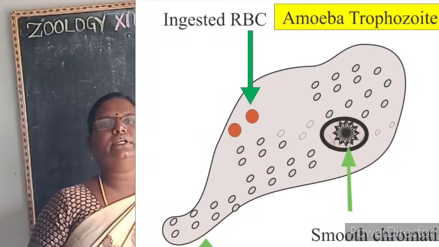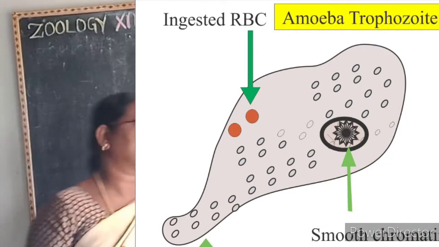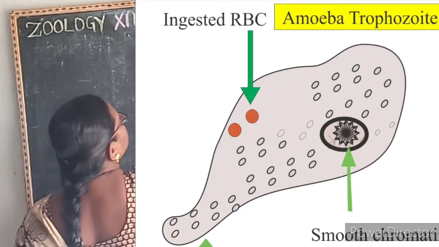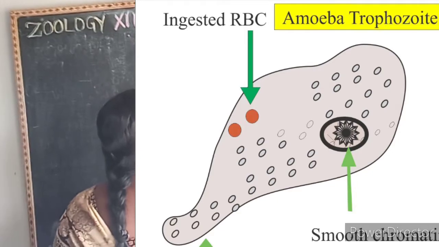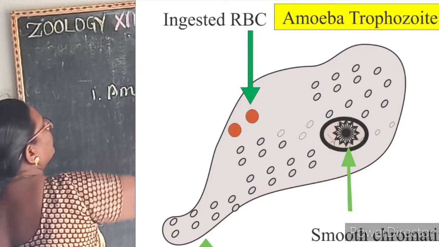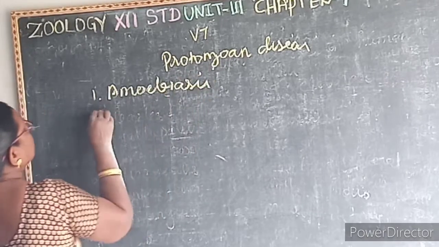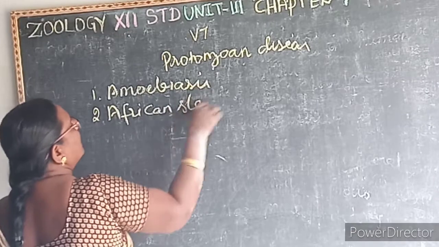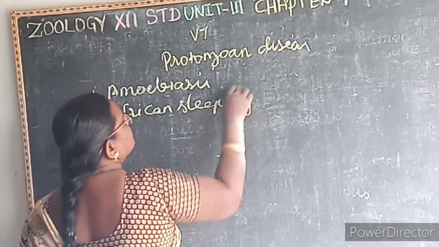Next we'll see about the protozoan diseases. The first one is amoebiasis or amoebic dysentery. Then the second one is African sleeping sickness.